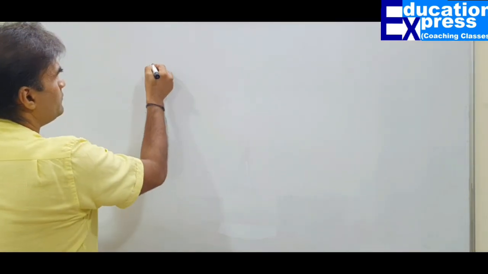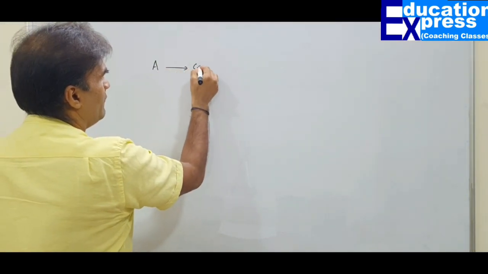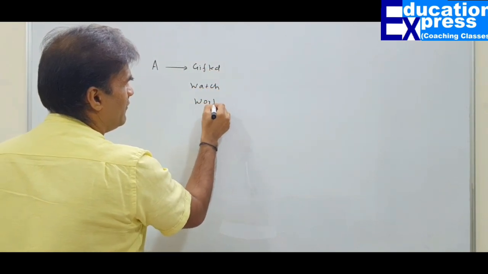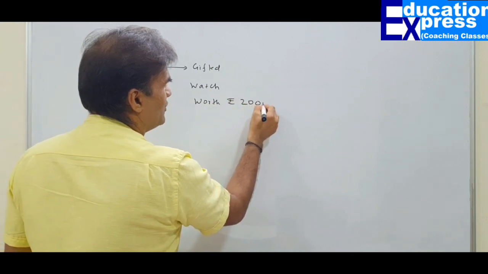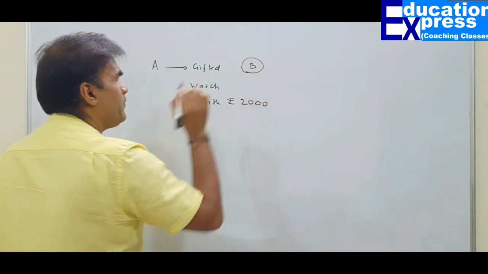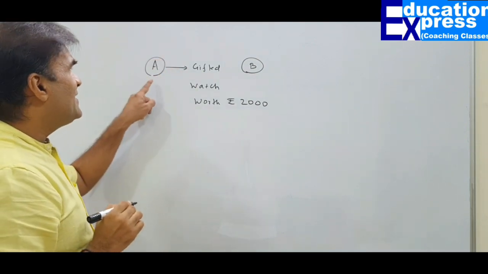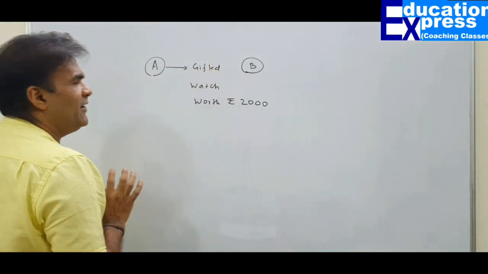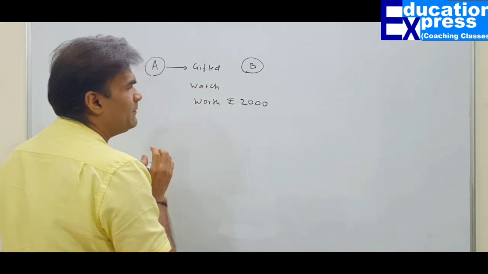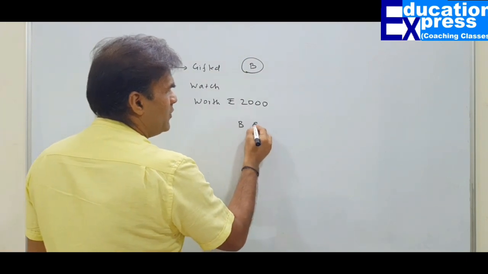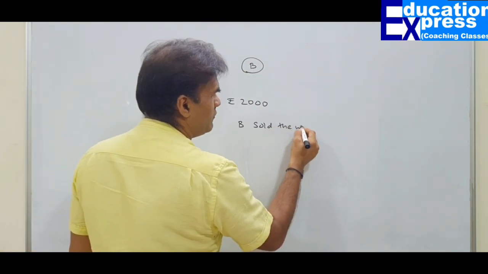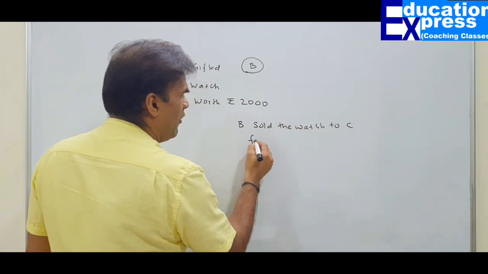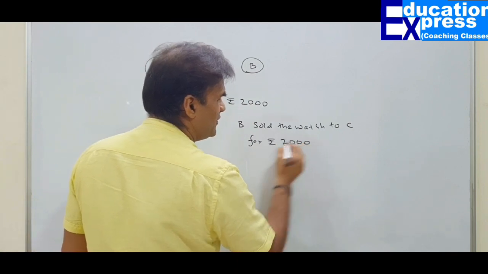For example, A gifted a watch worth rupees 2000 to B. So A is gifting a watch of rupees 2000 to Mr. B. B sold the watch to C for rupees 2000.